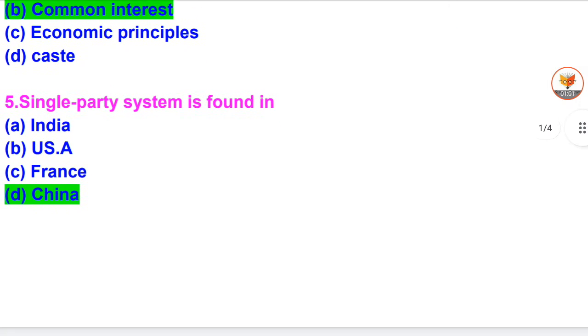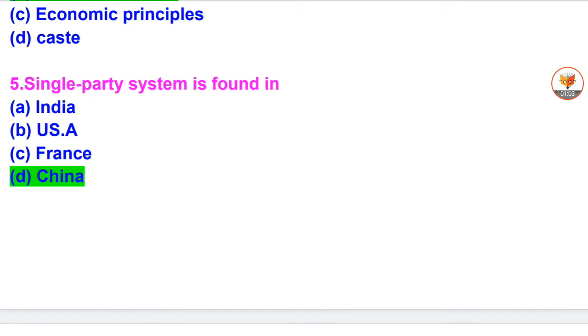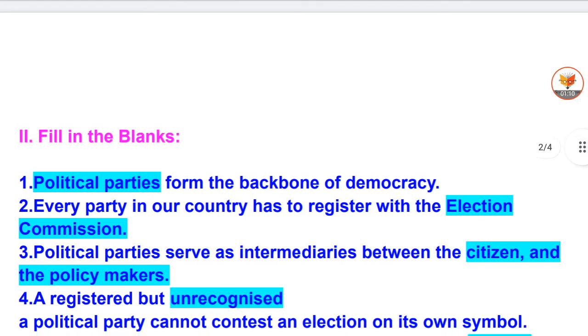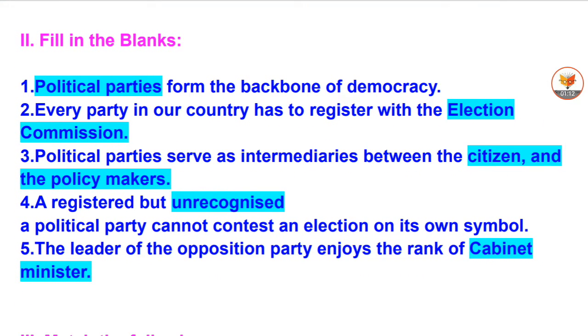5. Single party system is found in A. India. B. USA. C. France. D. China. II. Fill in the blanks. 1. Political parties form the backbone of democracy. 2. Every party in our country has to register with the Election Commission.